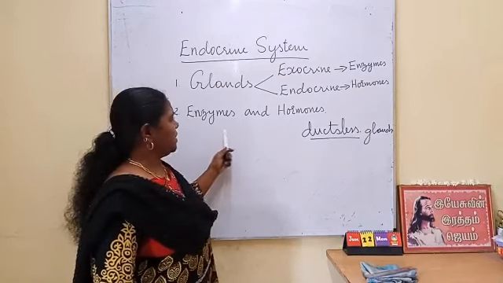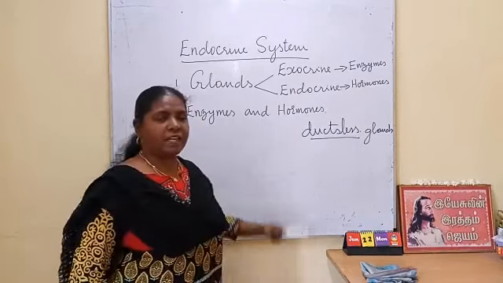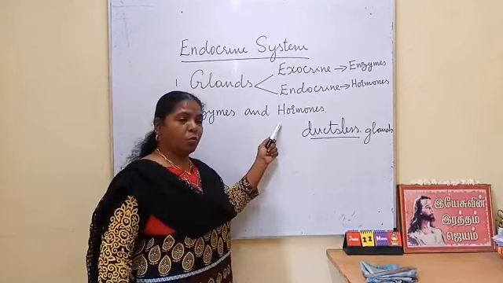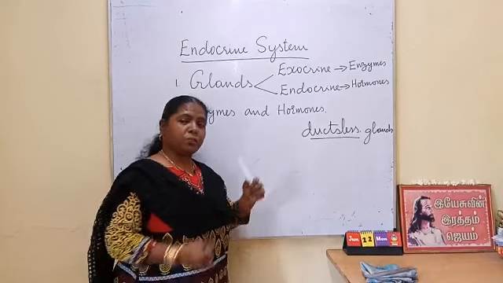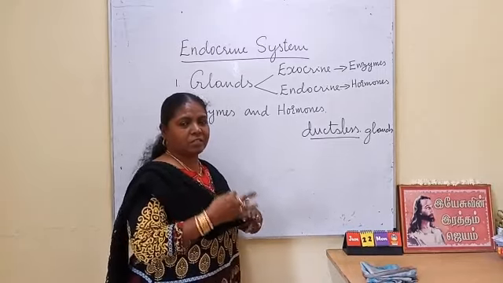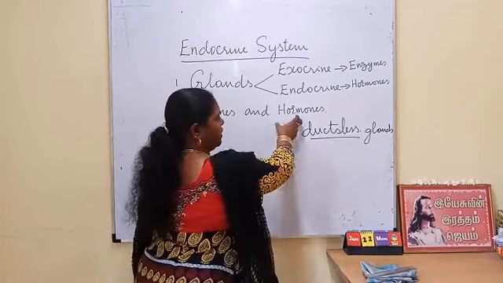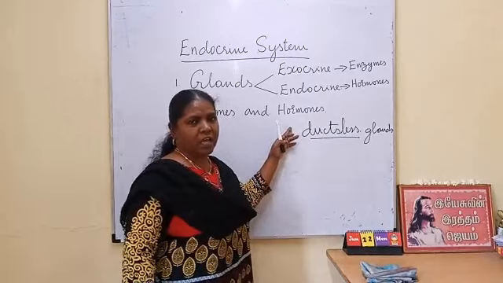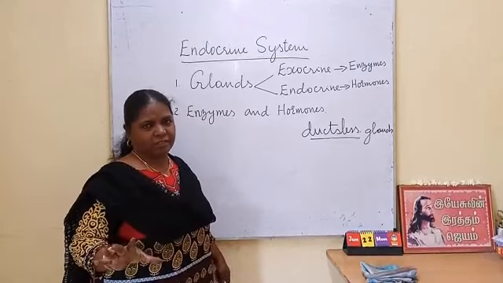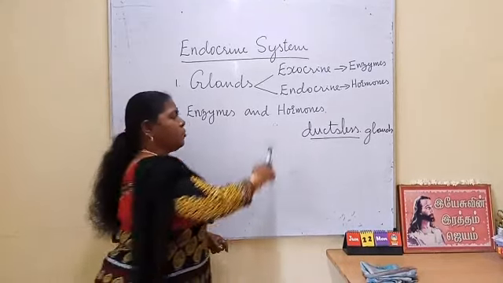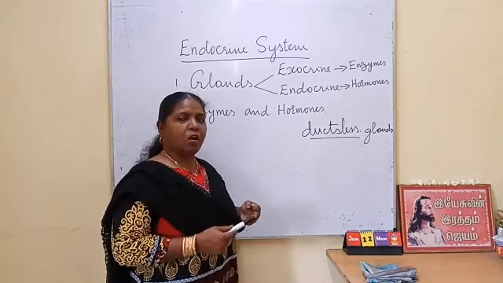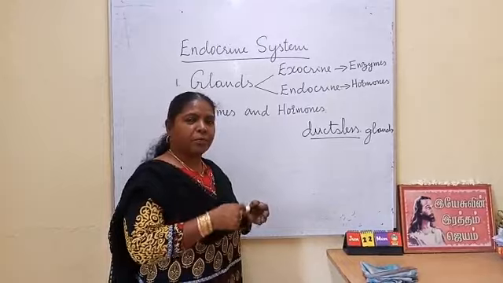Okay. So these are the differences between enzymes and hormones, and now the chemical nature. Enzymes are proteinaceous, whereas hormones contain proteins, amines, amino acids and steroids. All these combine to form hormones, the chemical composition of hormones. Whereas 90% of enzymes are proteinaceous. But hormones may be either proteinaceous or amines, amino acids or steroids, or sometimes mixed together.